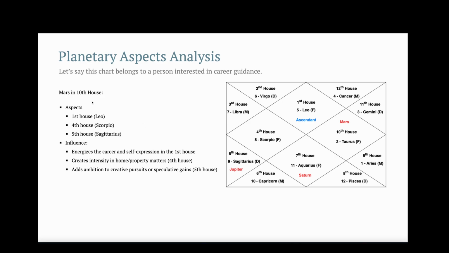Now let's analyze the aspect of Mars. Mars is in the 10th house. It has 3 aspects, 4th, 7th, and 8th. So 1, 2, 3, 4, it will aspect the 1st house. 5, 6, 7, it will aspect the 4th house. 8, it will aspect the 5th house. So Mars will energize career and self-expression by aspecting the 1st house. It will create intensity in home and property matters by aspecting the 4th house. And it will add ambition to creative pursuits or speculative gains by aspecting the 5th house.